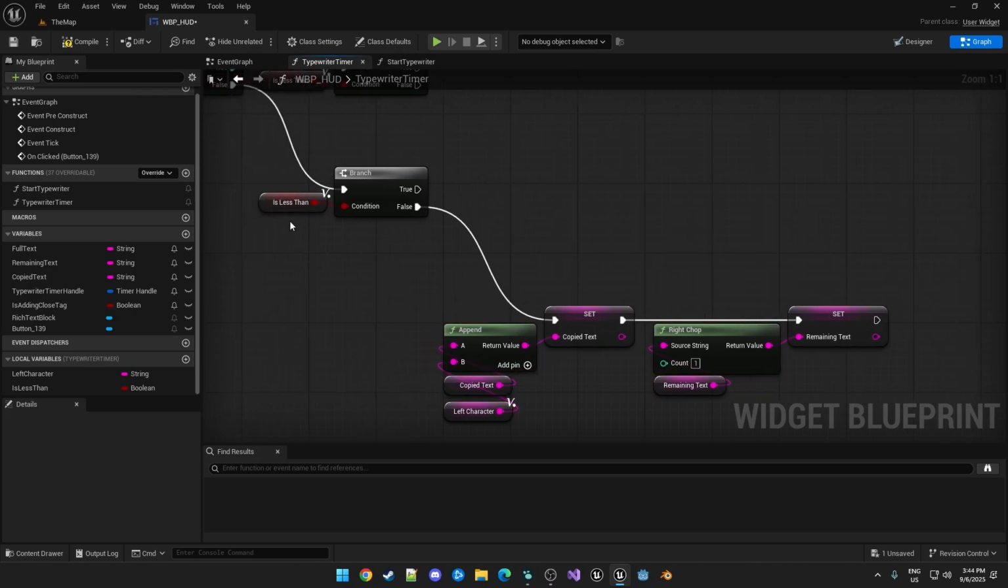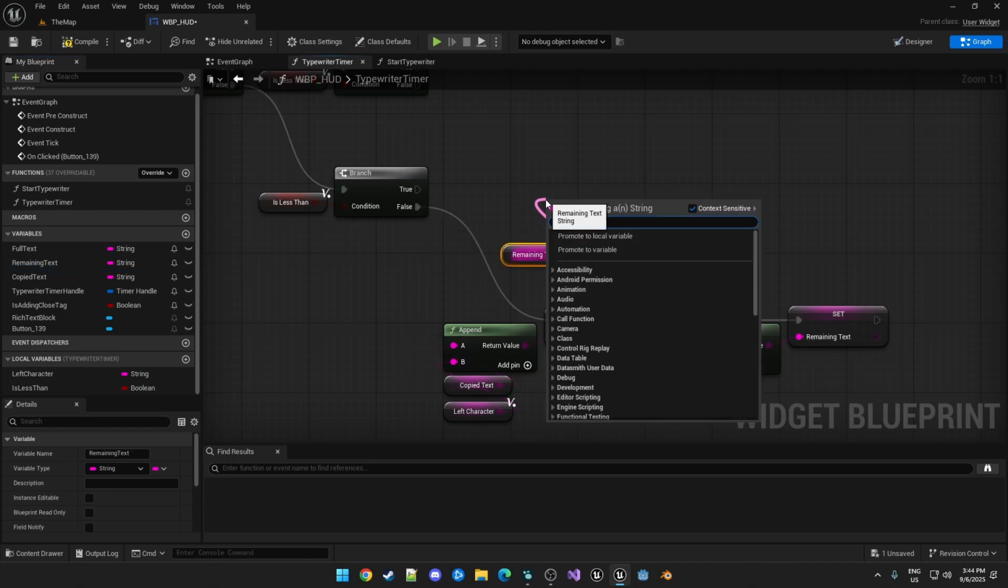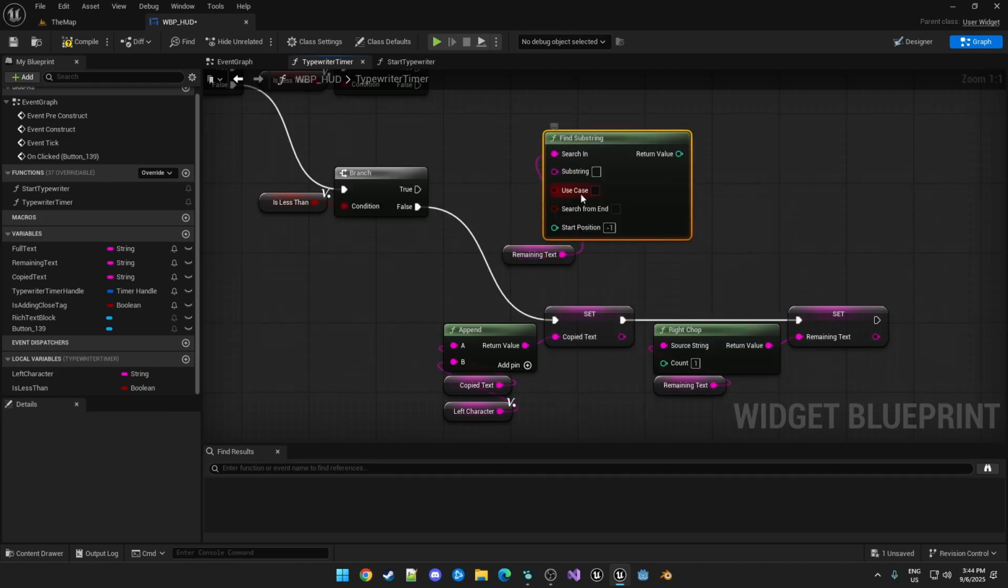So then when we do have a less than, we take our remaining text. We know that there's a less than there, so then we want to find the greater than. So we can call find substring. We're searching for the greater than. We don't care about case, we're not searching from the end, and the start position is the beginning. So -1 or 1, it's fine.